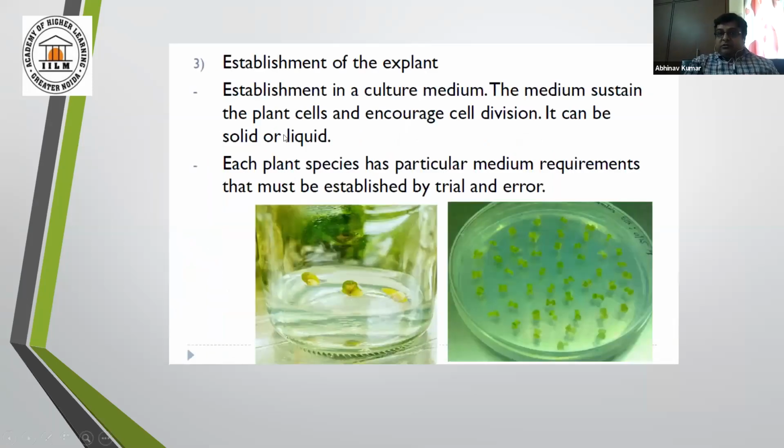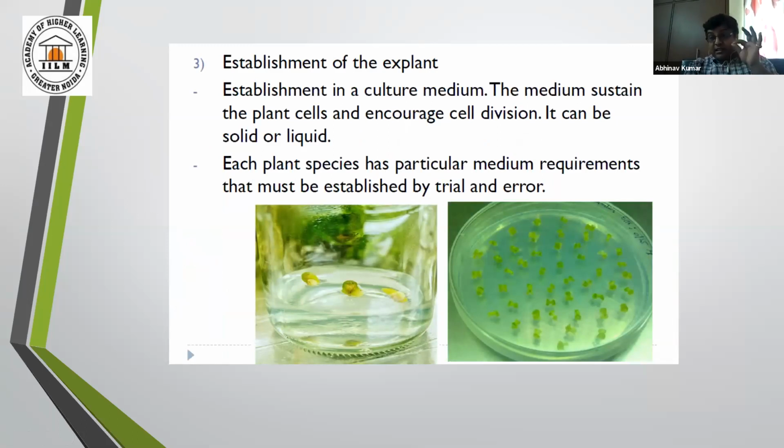So now, establishment of the plant. Establishment in a culture media. The medium sustains the plant cell and encourages cell division. And media, as you know, can be solid, semi-solid, liquid, whatever the case may be. So each plant species has particular medium requirements that must be established.